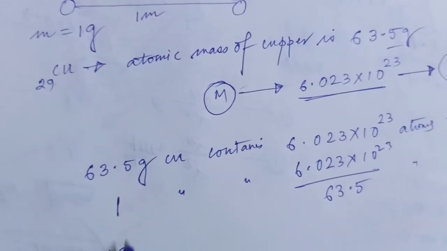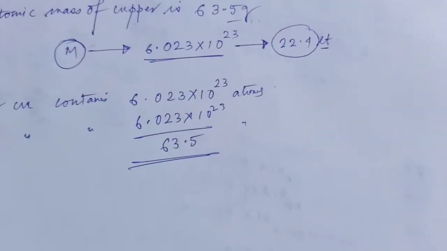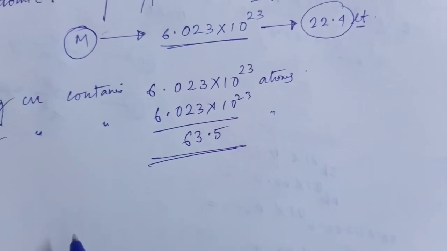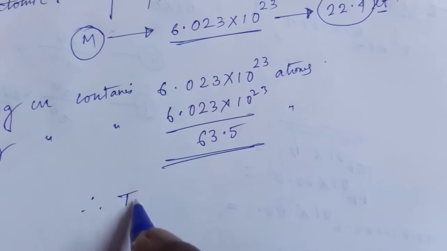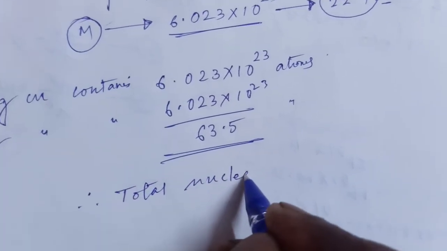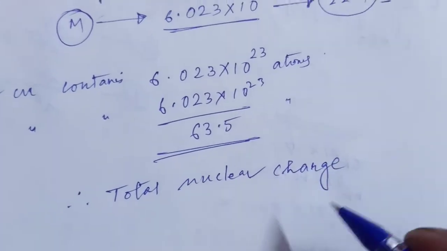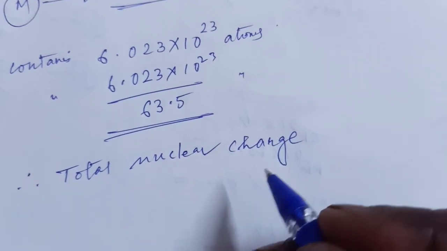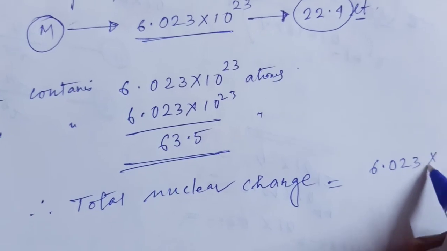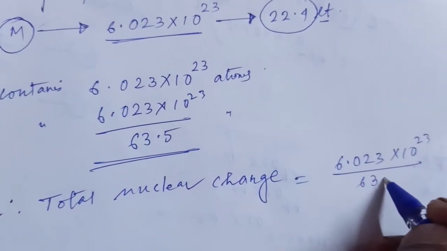So 1 gram contains these atoms, that is the charge of this nucleus, therefore the total nuclear charge is equal to 6.023 × 10^23 divided by 63.5.